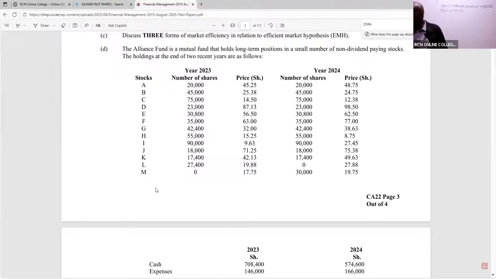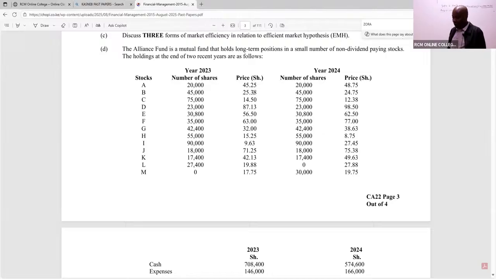Whenever you see number of shares and a price per share, even if you understand nothing in finance, what shall you always do? You multiply to get total market value.